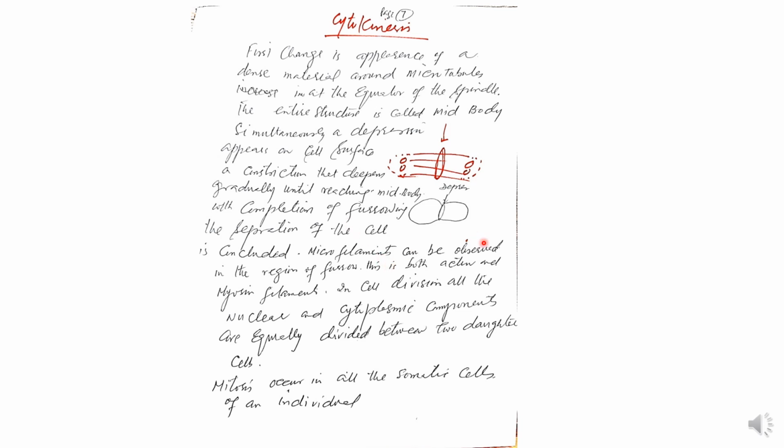Microfilaments can be observed in the region of the plasma membrane; these are both actin and myosin filaments. In cell division, all the nuclear and cytoplasmic components are equally divided between the two daughter cells. Mitosis occurs in all the somatic cells of an individual.